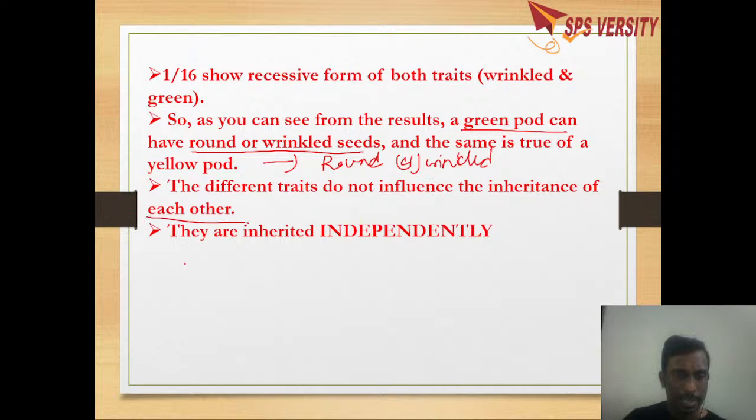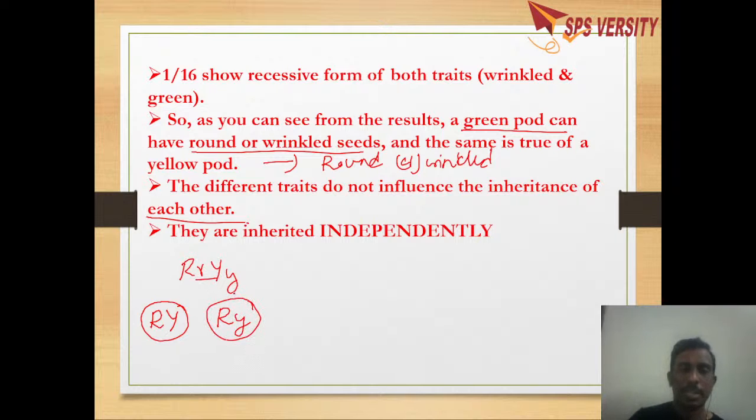That means when you take the F1 hybrid, during the formation of gametes, the alleles are separated independently. That means capital R may combine with Y as well as with small y. The same thing applies to small r.